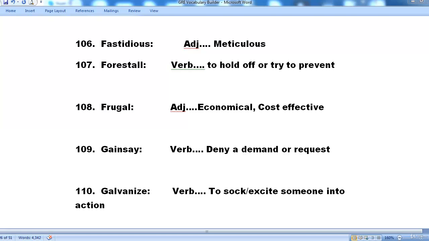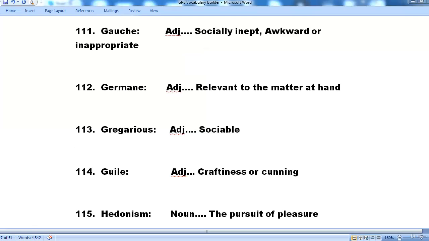Okay. If I take a quick second and make a little correction here. To shock or excite someone into action. The next word that we are looking at is word number 111, which is gauche. Adjective, and what it means is socially inept, awkward, or inappropriate.